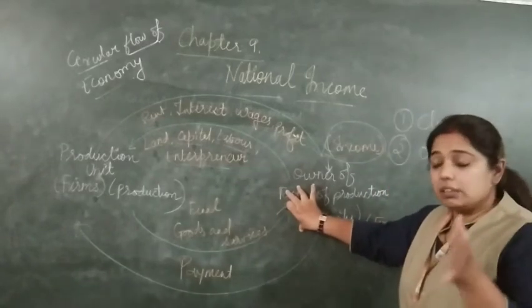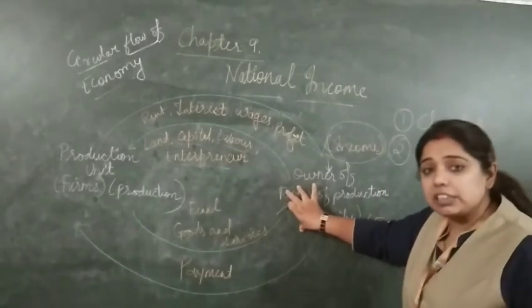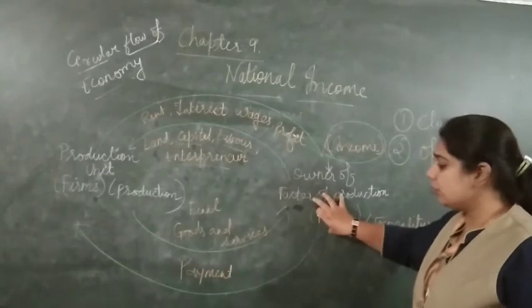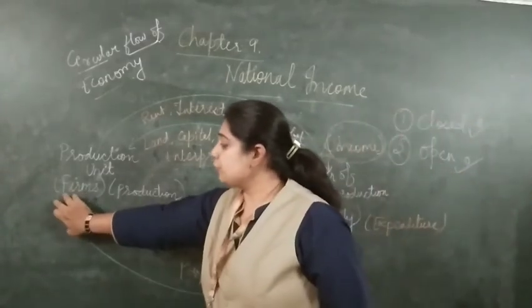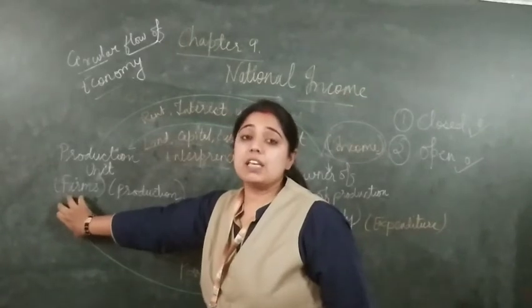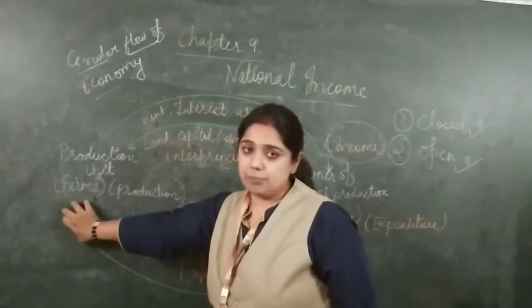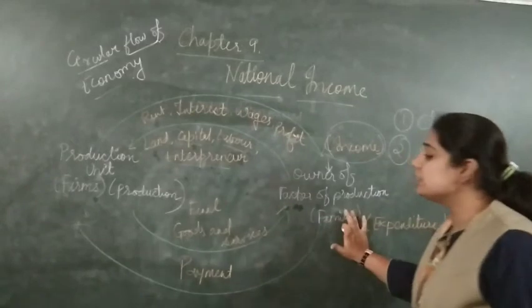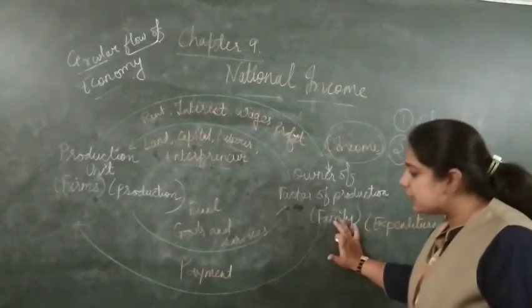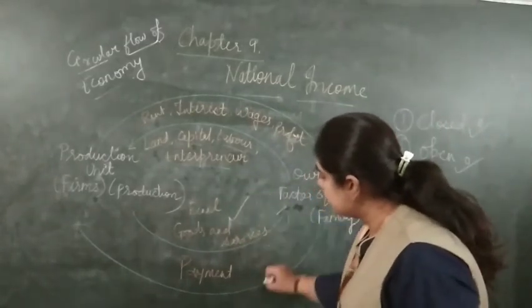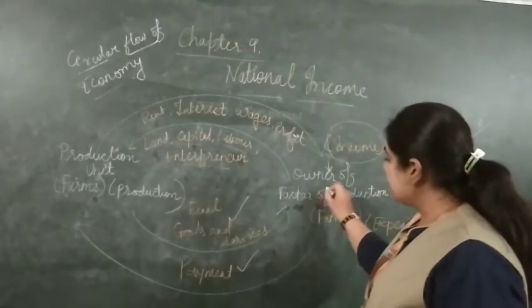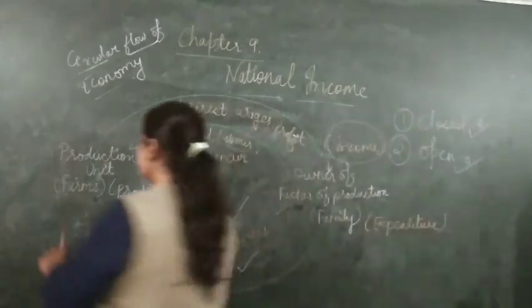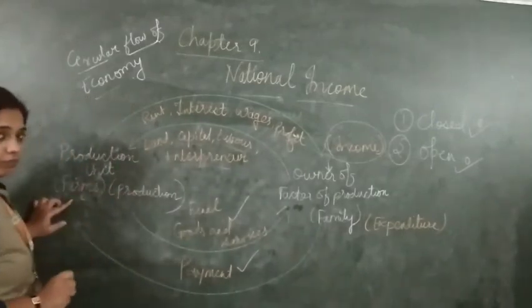In exchange for the goods and services, they will pay money to the firms. If they are purchasing goods and services, obviously in exchange they are going to pay the money. So the money from the market will again go to the firm.